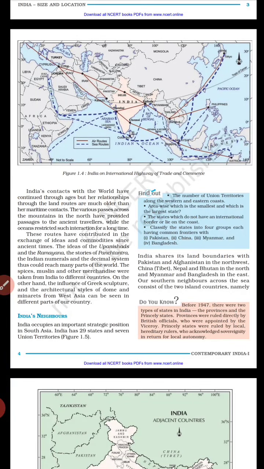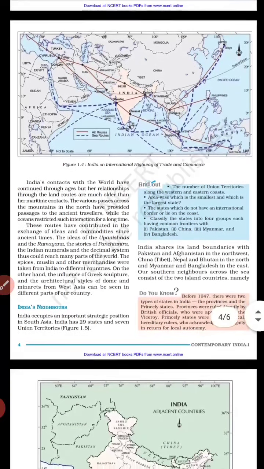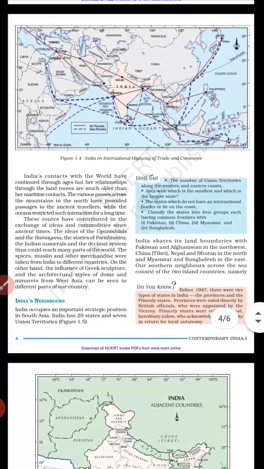So, now we come to the next paragraph. These routes have contributed to the exchange of ideas and commodities since ancient times. The ideas of Upanishads and Ramayana and the stories of Panchtantra, the Indian numeral and the decimal system thus could reach many parts of the world. The spices, muslin, here meaning the cloth, and other merchandise were taken from India to different countries. On the other hand, the influence of Greek sculpture and the architectural styles of the dome and minarets from West Asia can be seen in different parts of the country.